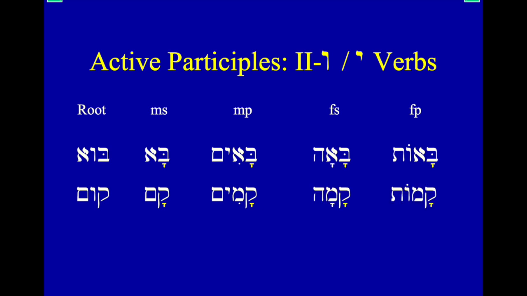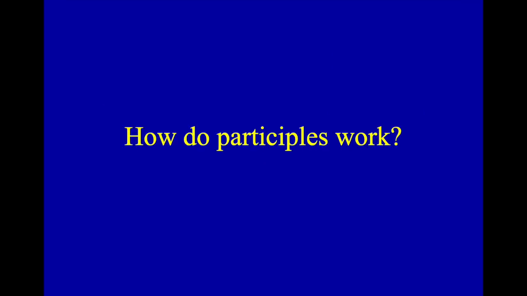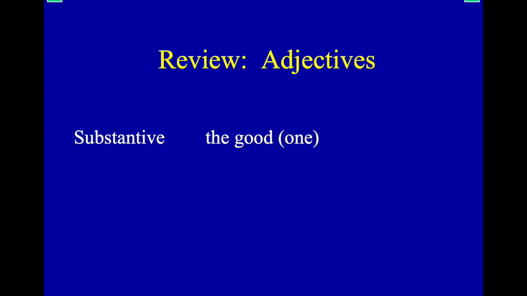When I see a kof and a mem together, I know it has something to do with getting up or arising. That's what this root means, kum, to arise, to stand up, to get up. But oftentimes it's a little bit hard to figure out what the exact pattern is because the middle weaks look so different. So forget about those weak forms for now. I'm just trying to implant some things into your brain that can come back later. But how do participles work? Well, here's how they work.